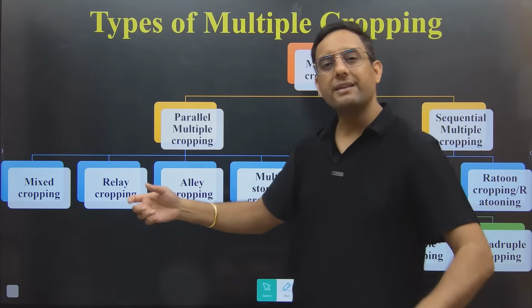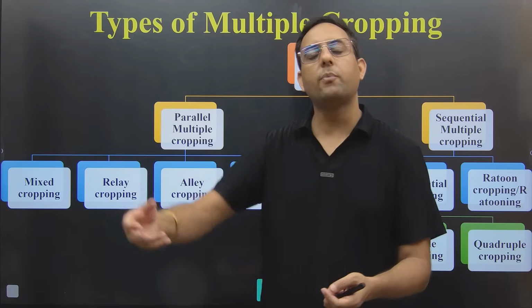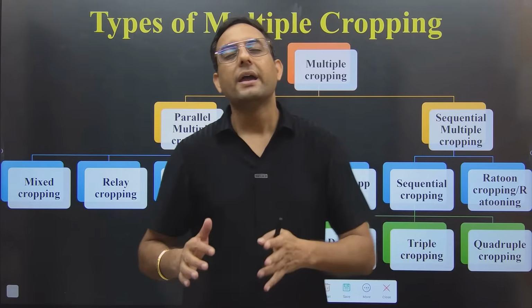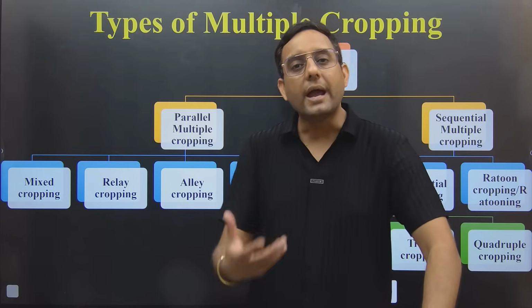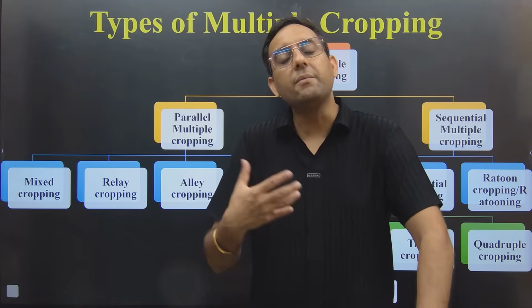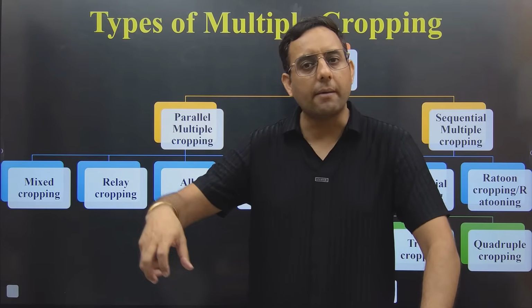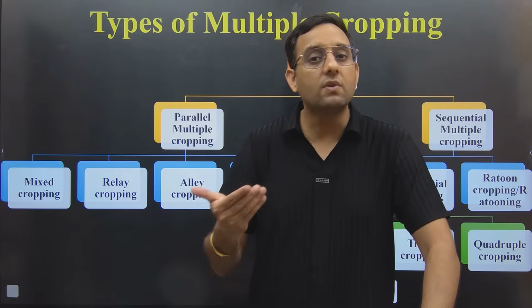Because relay means, just try to understand, your crop is about to harvest and you are putting the seed with broadcasting, it will create difficulty in the harvesting. Machine will not be able to run in the field, you will have to do the things manually. Where we have high mechanization in Punjab, do you think we are going to do the harvesting of paddy manually? Of course no, machine will not be able to operate.